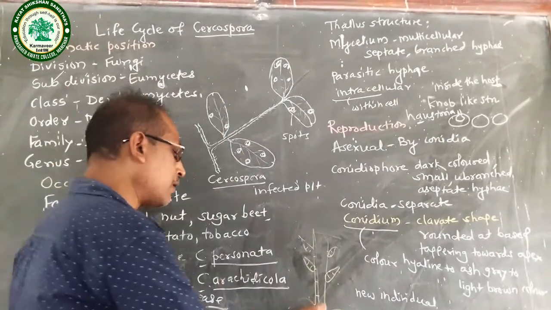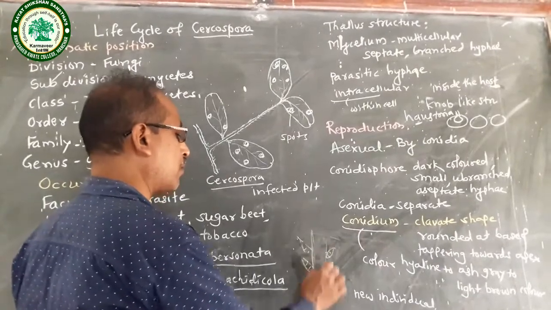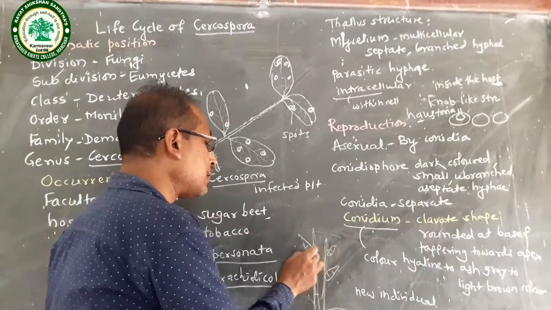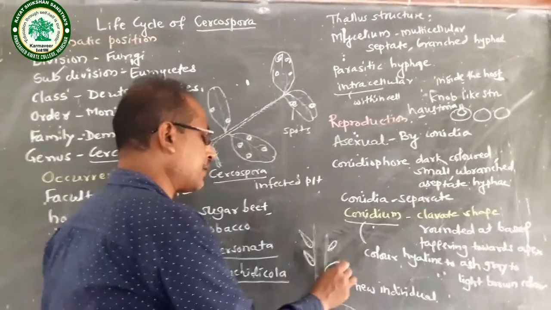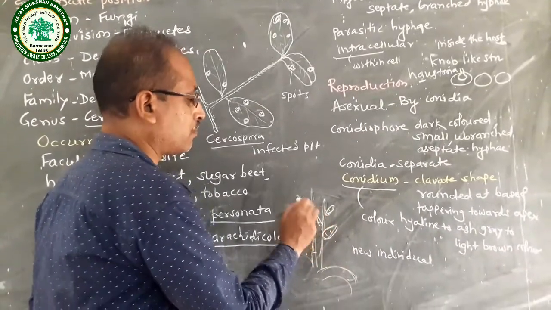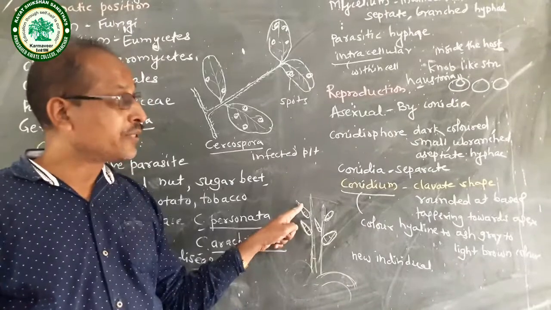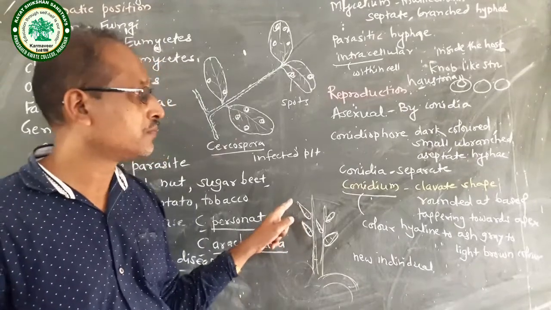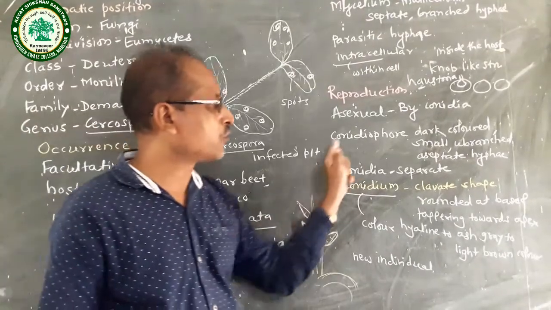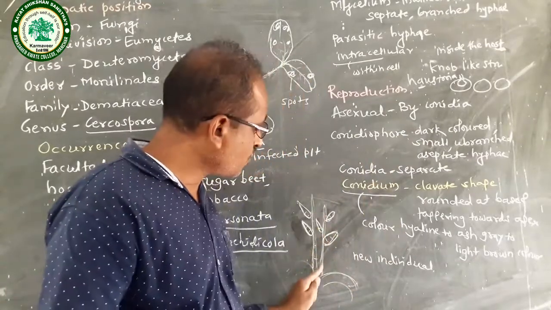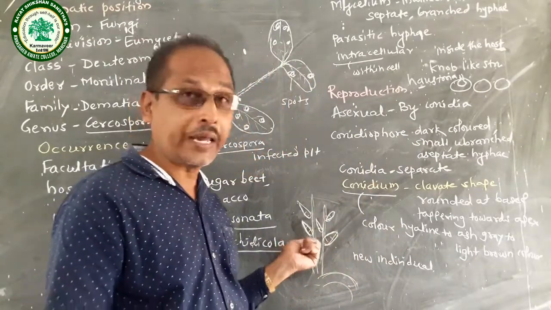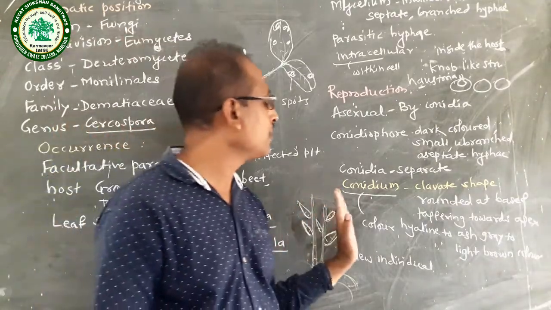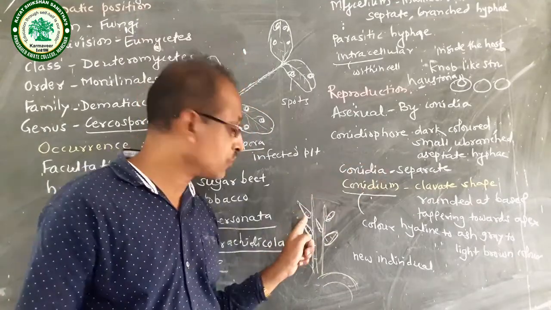This is the conidiophore. On the conidiophore, conidia are formed. They are also present in a group. The color of the conidia is dark. The conidiophores are also dark colored. Conidiophores are small and unbranched. Also they are aseptate, while conidia are septate.